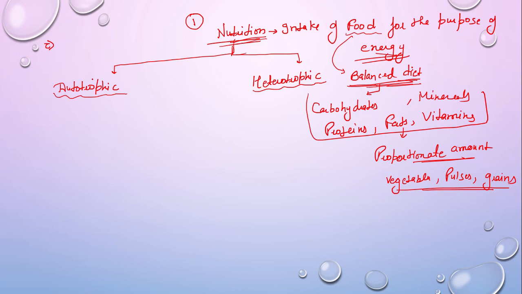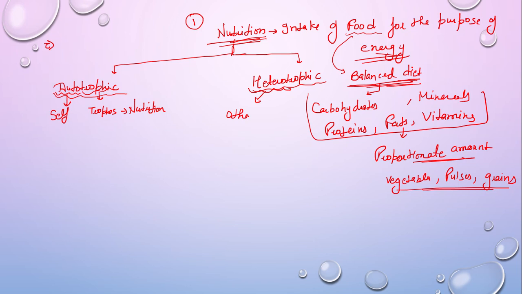Okay, so autotrophic nutrition. What do you mean by auto? Auto means self, and the word trophic comes from trophus, right? Trophus means nutrition. And what do you mean by hetero?